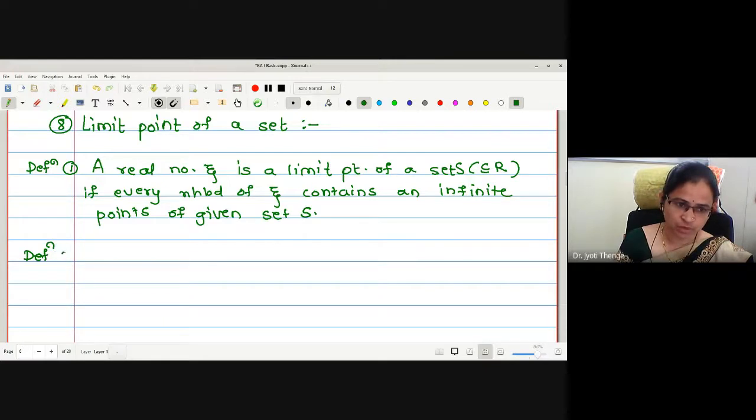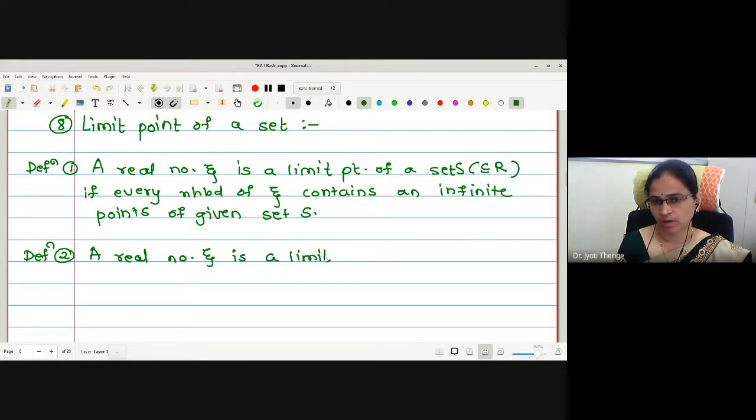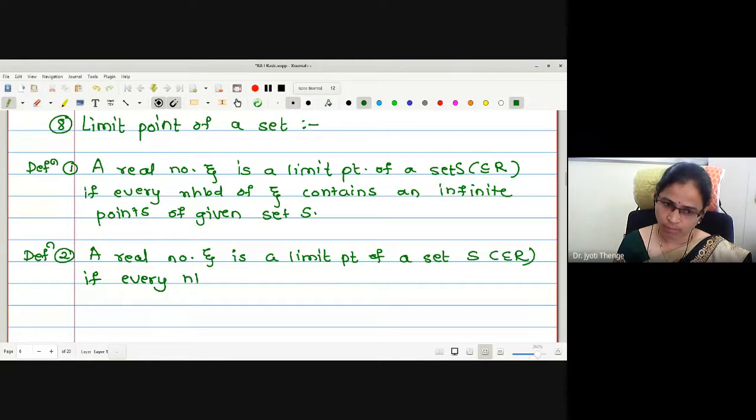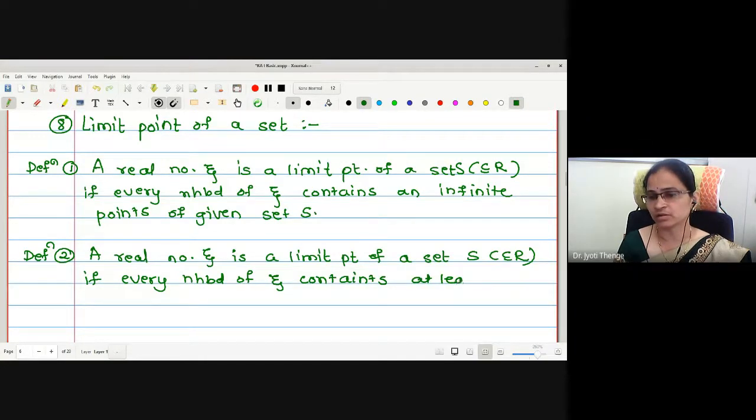Let me tell you definition number 2 also. A real number zeta is said to be a limit point of a set S, subset of R, if every neighborhood of zeta contains at least one point of S other than zeta.